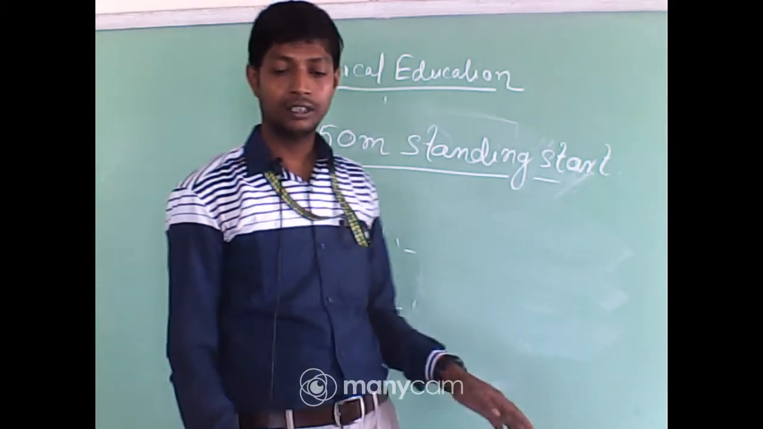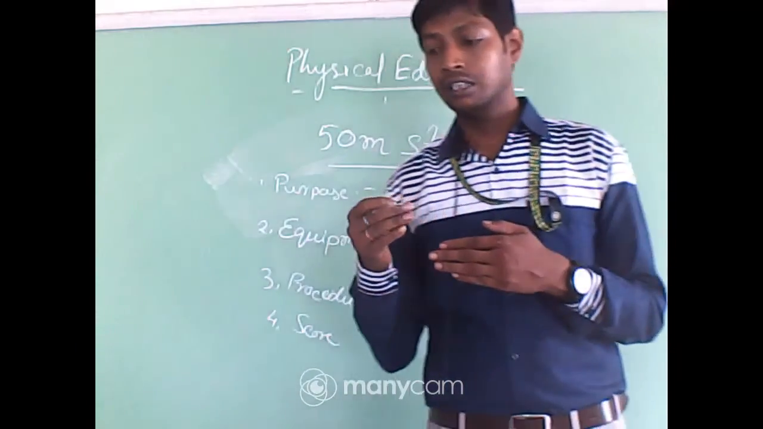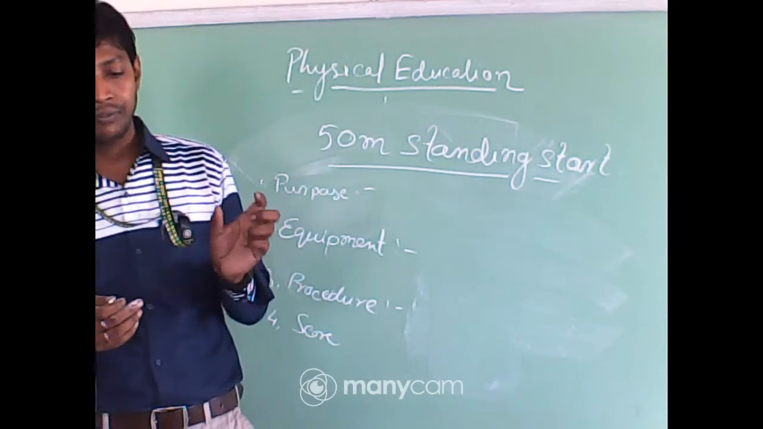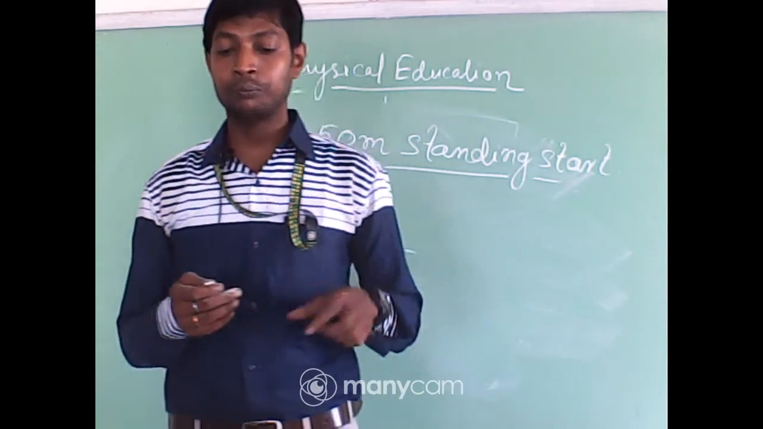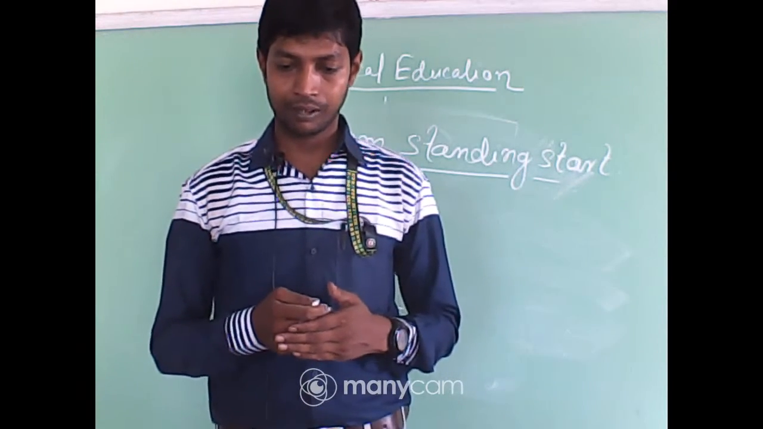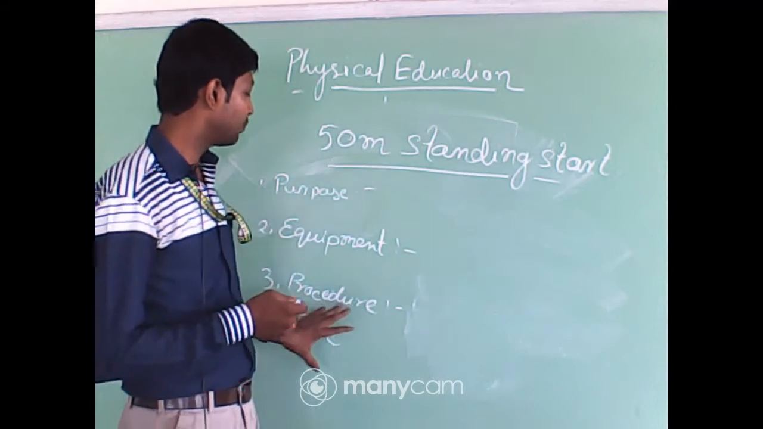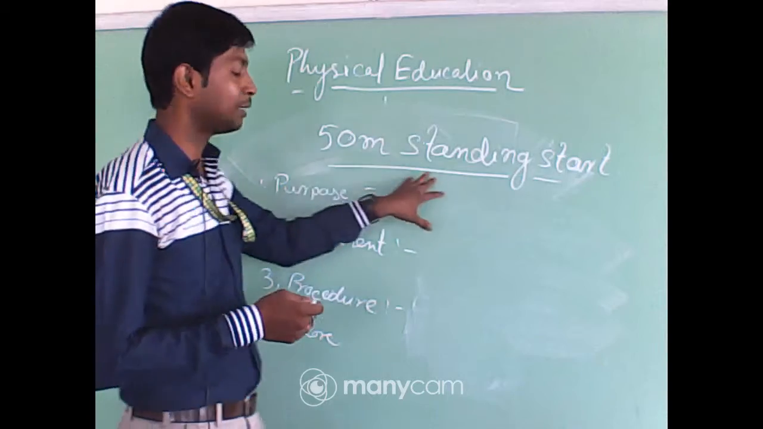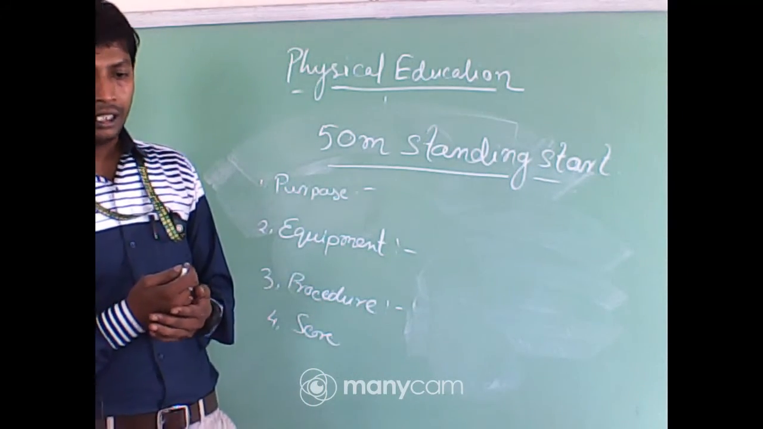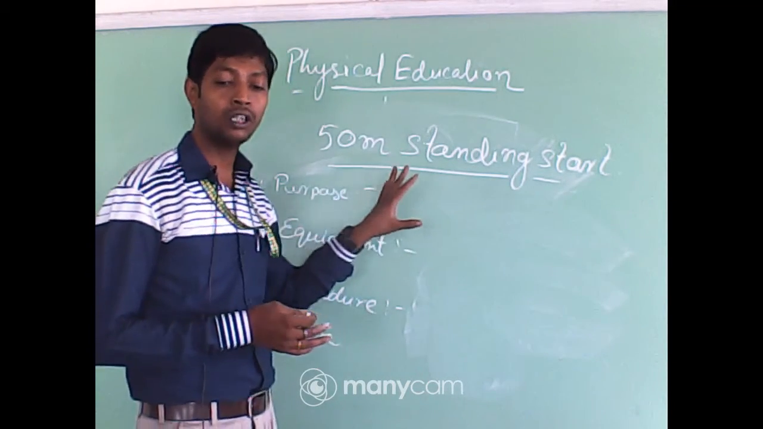Then the fourth one is score. In the score you have to write that the time, to the nearest fraction of a second, taken to complete the 50-meter distance by the subject will be measured. This is the scoring. That fourth topic will be covered for each item, that means all 8 items. It is better if you select a single page for a single test.